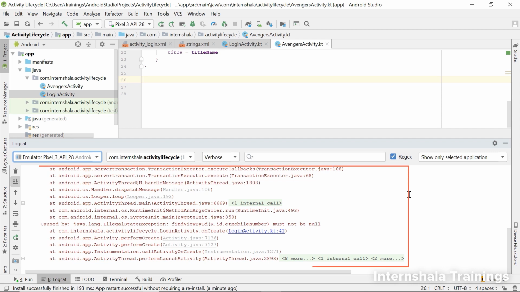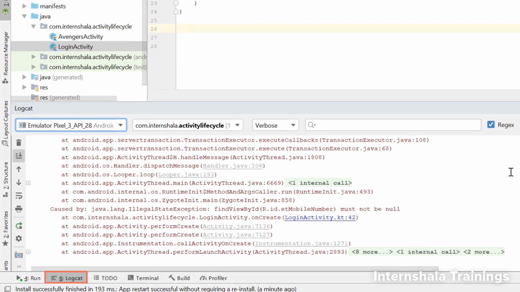Now here we see a lot of red lines. Well, all these red lines are red because there was an error. They are error messages. If you are not able to view these, you need to make sure the following things are proper. Check that you have clicked on this Logcat window option only. Then, in this first option from the left, check that the device you are using is selected.